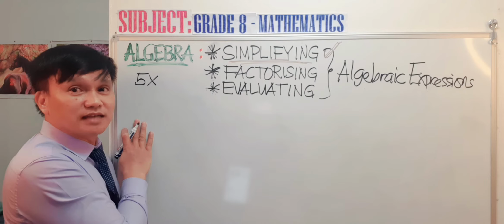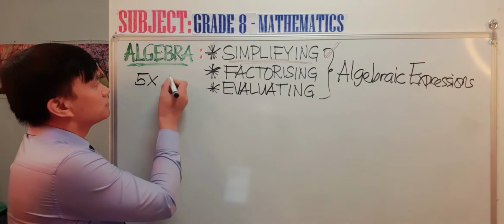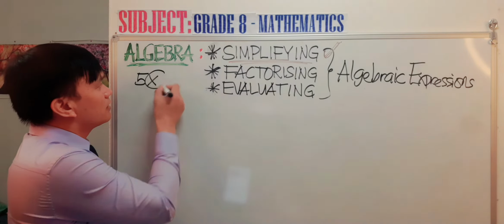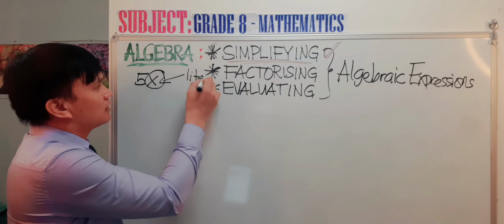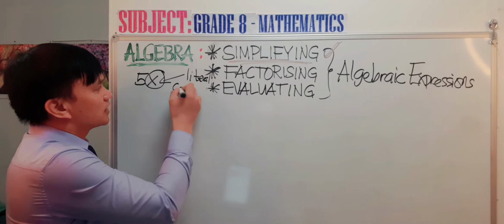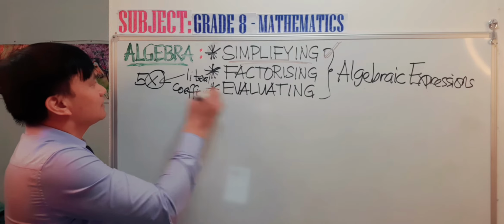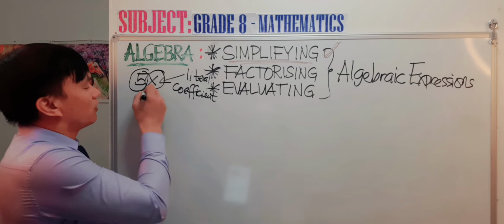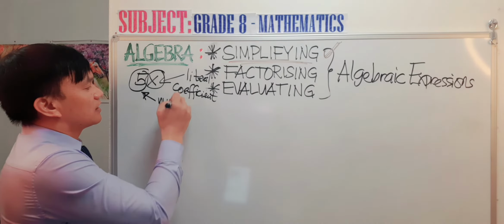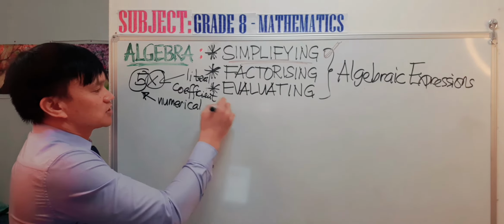It is an algebraic expression because it consists of what we call the literal coefficient, x, and the 5 is what we call the numerical coefficient.